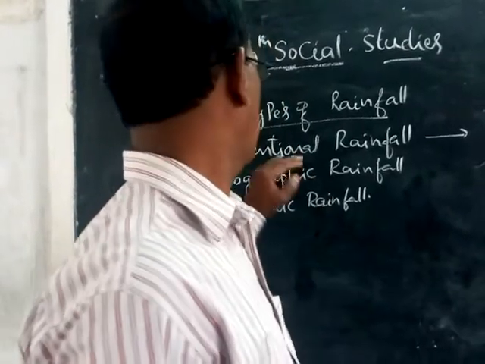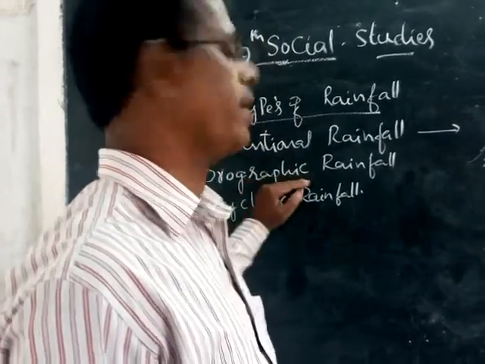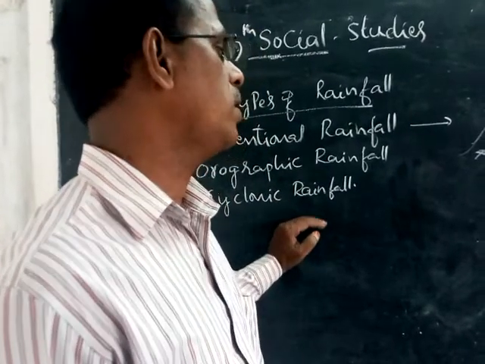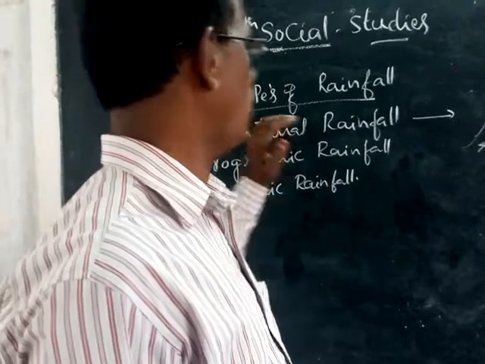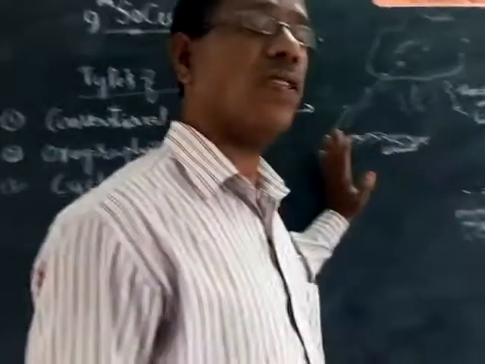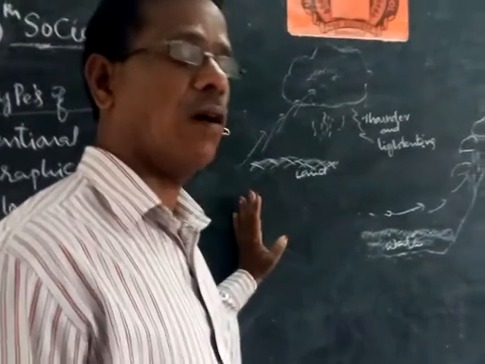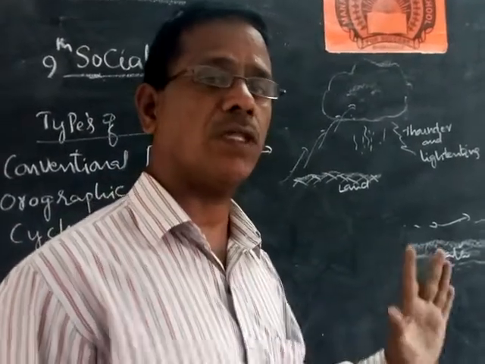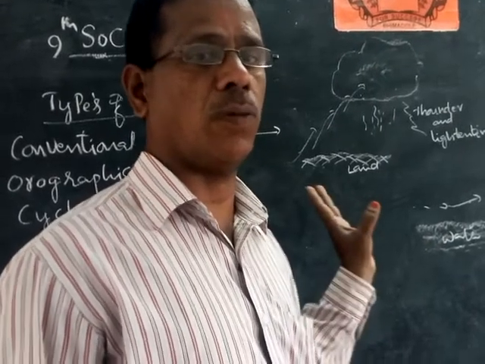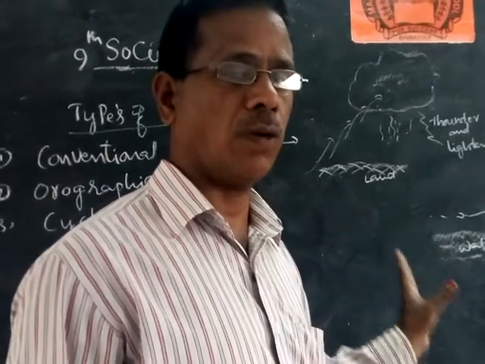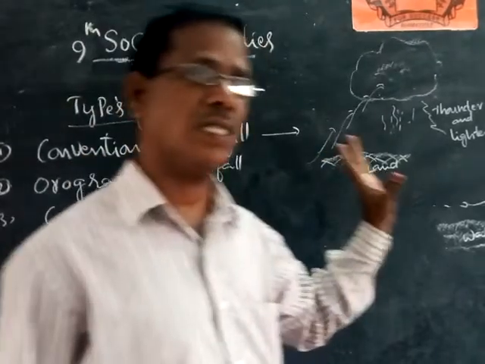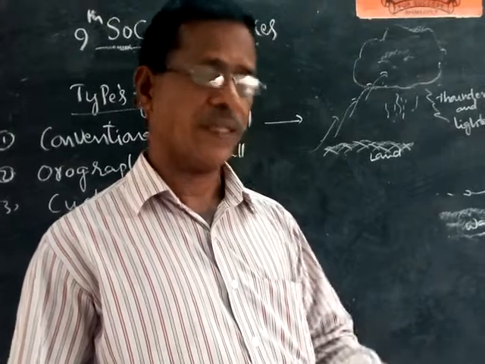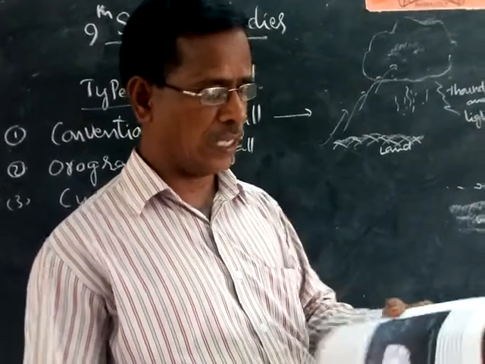First one is convectional rainfall. Second one is orographic rainfall. Third one is cyclonic rainfall. So how do we see convectional rainfall? Mostly in the interior part of the land, meaning the interior part of the continents, which is a place not bordering water bodies. Without borders of water bodies, the inland part of the continents is heated in the low latitude areas, and from there the heat is rising.